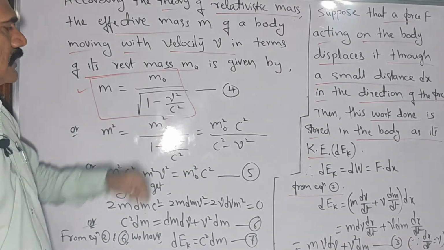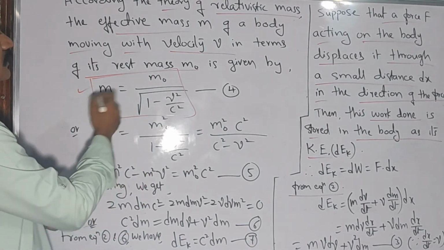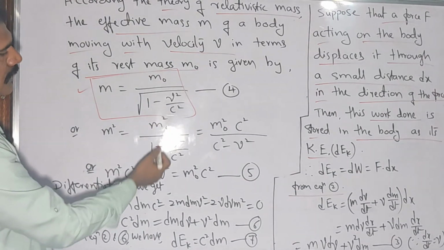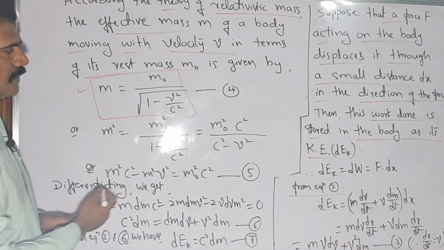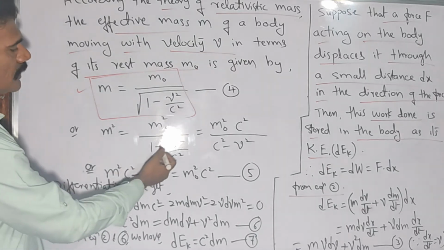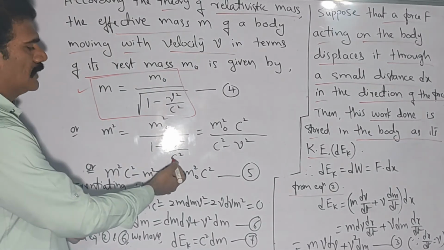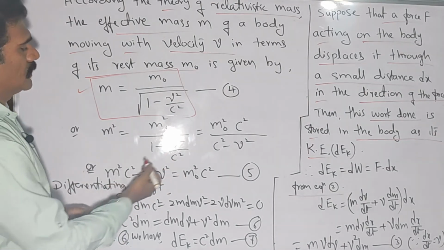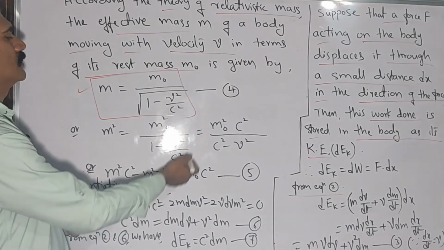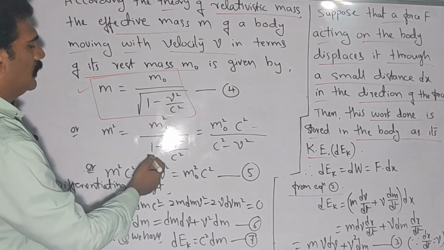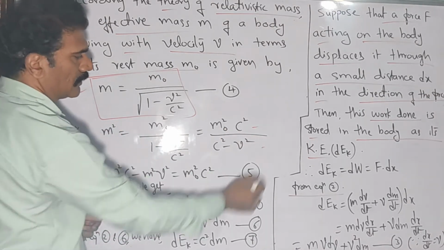Now I will rearrange this equation, squaring on both sides. That is m square is equal to m naught square divided by 1 minus v square by c square, since the square root cancels in the denominator. Again we have the LCM c square in the denominator. If I take that denominator LCM into the numerator, you will get m naught square into c square divided by c square minus v square, right?